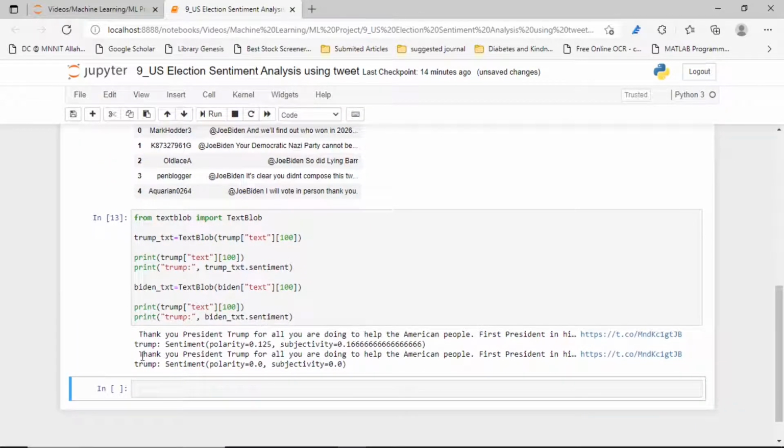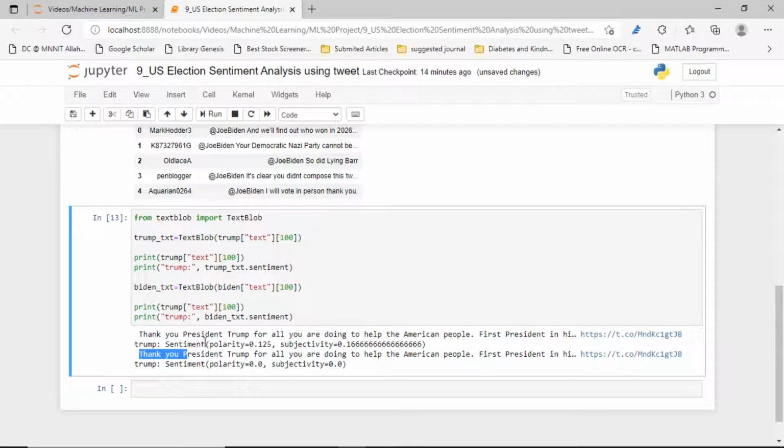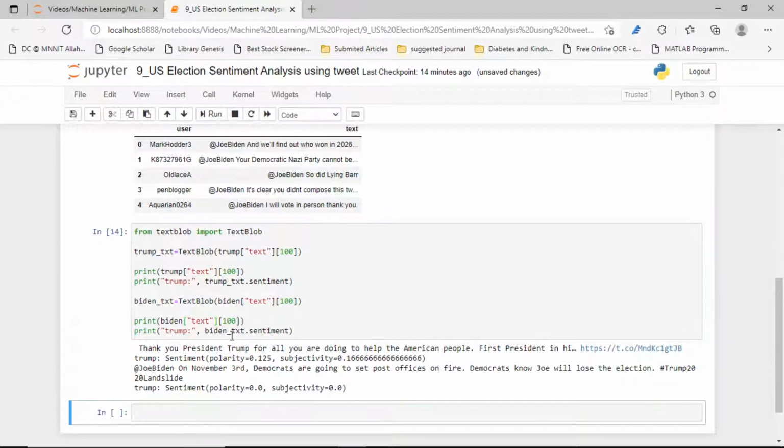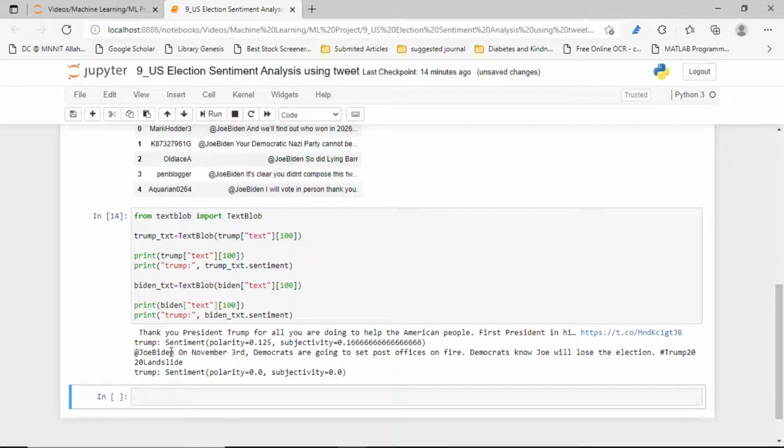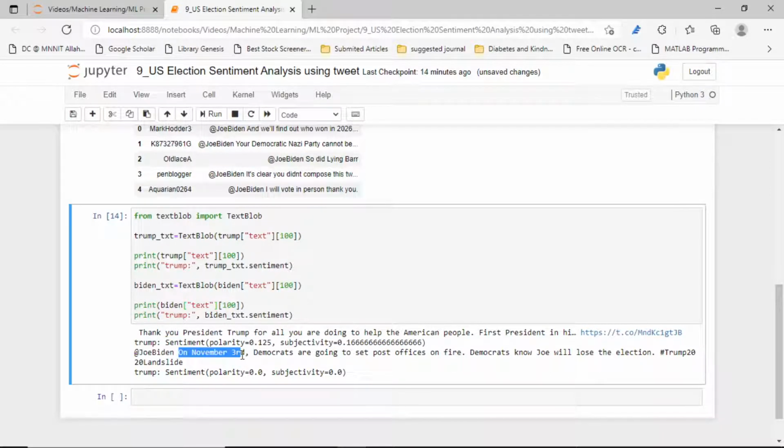Yes guys, you can see for Biden, thank you President. Yes, we also have to take Biden. Joe Biden has tweeted on November 3rd. This one, polarity is zero, subjectivity is zero. So let's check another one.